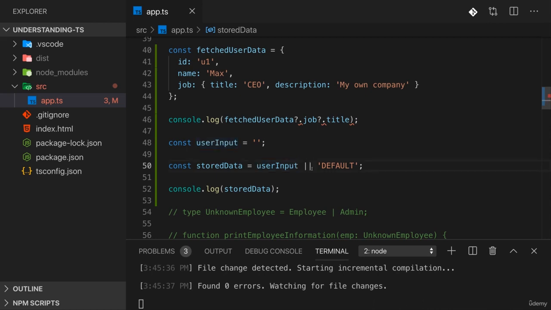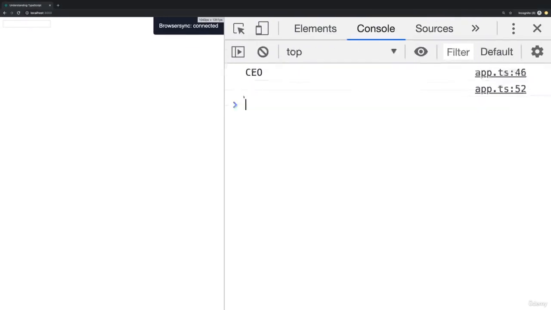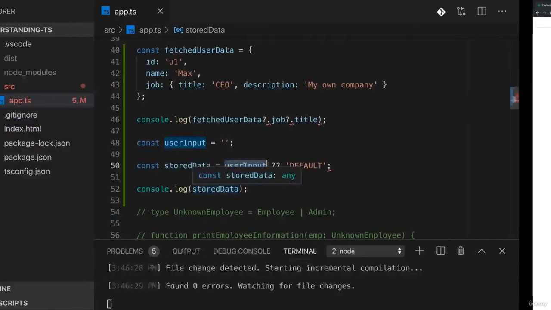For that, TypeScript also has an operator, the double question mark operator. This is called the Nullish Coalescing operator, and it means if this is null or undefined, and really just that, not an empty string, not zero, really just null or undefined, then we'll use the fallback. If it's not null or undefined, we'll use that value. So in this scenario here, this compiles, and you see we stored the empty string, hence I'm not printing anything here. This is the empty string.